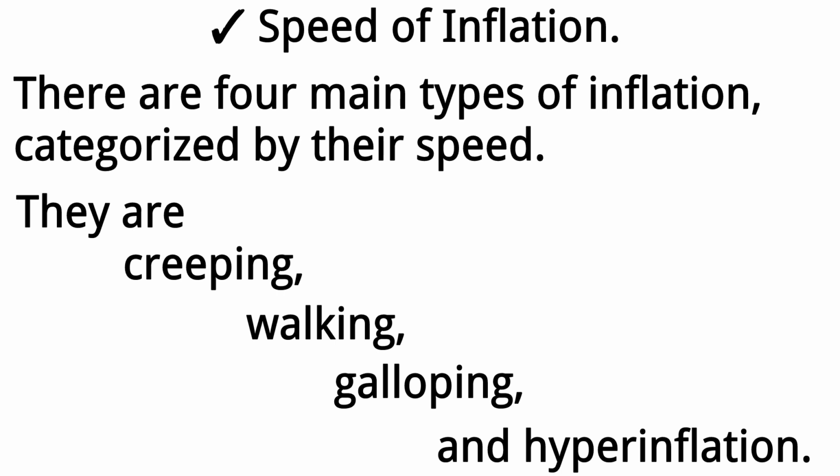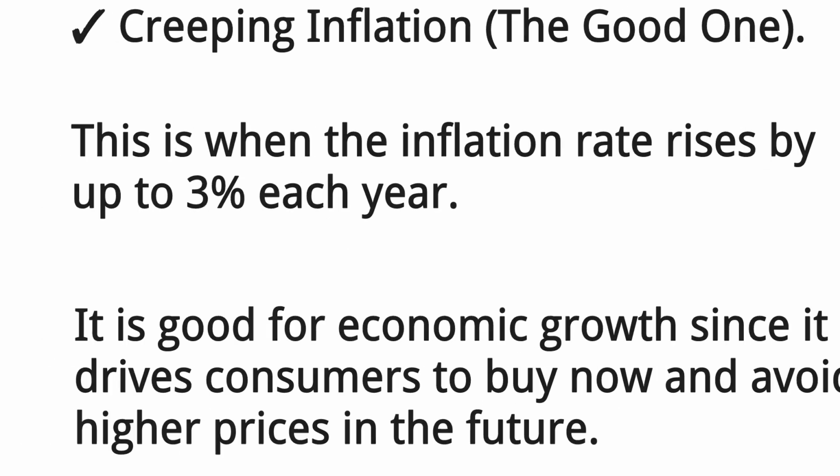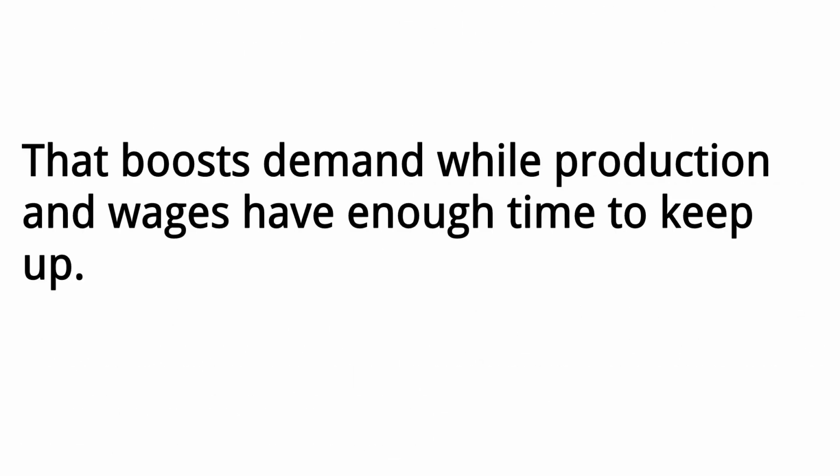Speed of inflation. There are four main types of inflation, categorized by their speed. They are creeping, walking, galloping, and hyperinflation. 1. Creeping inflation, the good one. This is when the inflation rate rises by up to 3% each year. It is good for economic growth, since it drives consumers to buy now, and avoid higher prices in the future. That boosts demand, while production and wages have enough time to keep up.